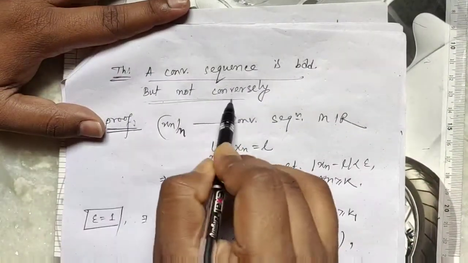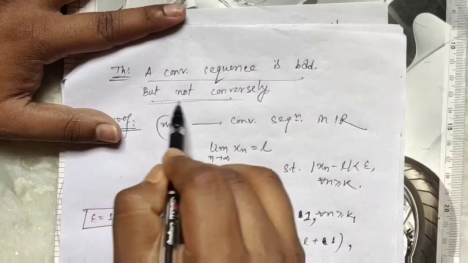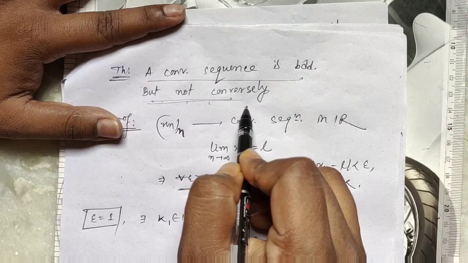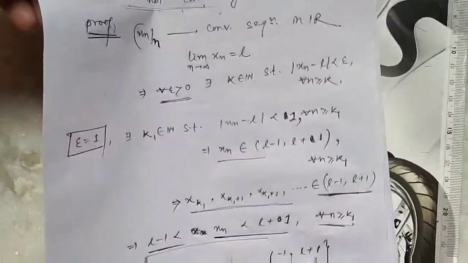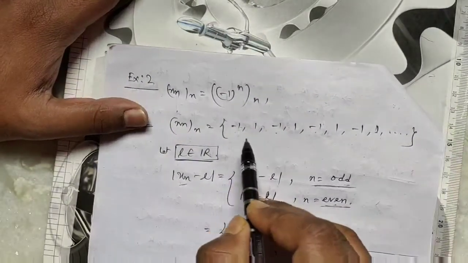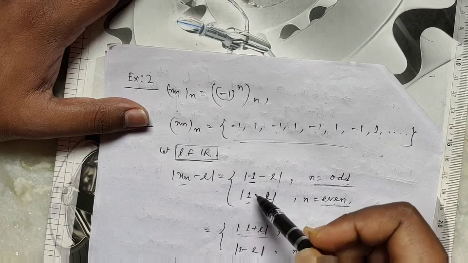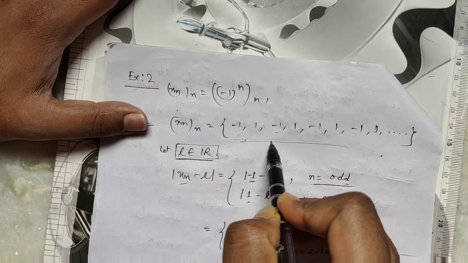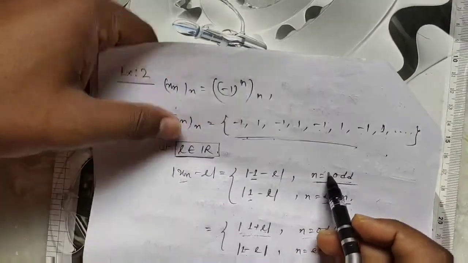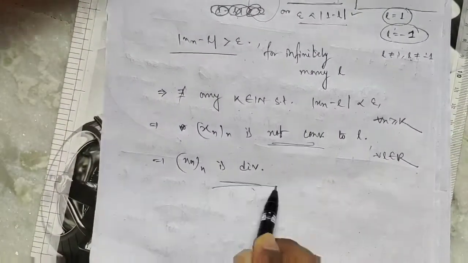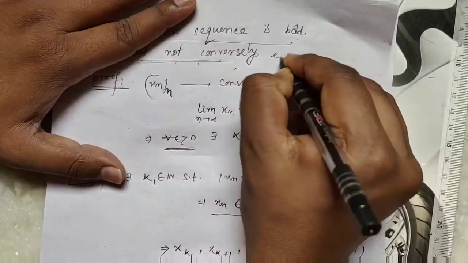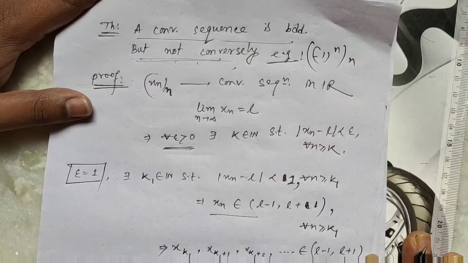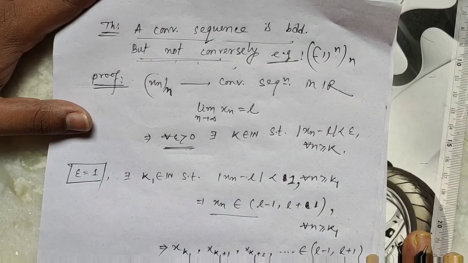Now here another statement is, but not conversely. That is, not every bounded sequence is convergent. Please see a previous example. This is a bounded sequence. In previous classes we said this is a bounded sequence, but it is not convergent. It is divergent. So for example, (minus 1) to the power n is an example which is bounded but not convergent.